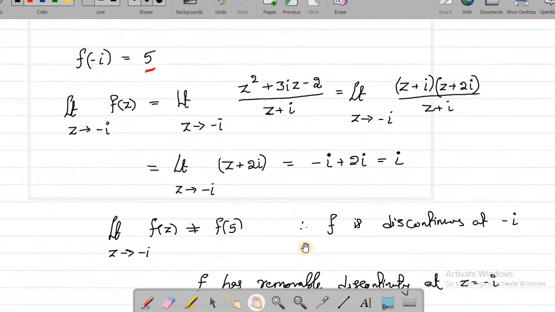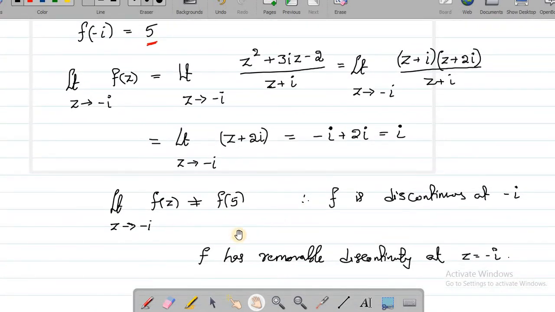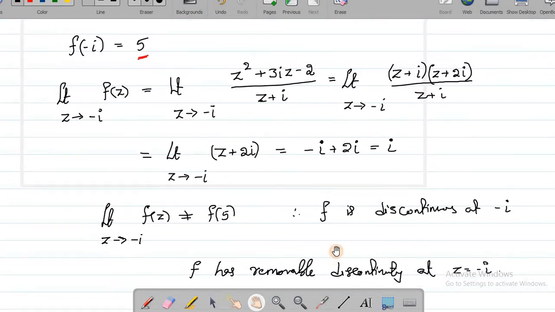So you can simply say, whenever the limit exists and the function is discontinuous, that kind of discontinuity is a removable discontinuity. When you discuss discontinuity, you should discuss its type, whether it is removable or not. Right.